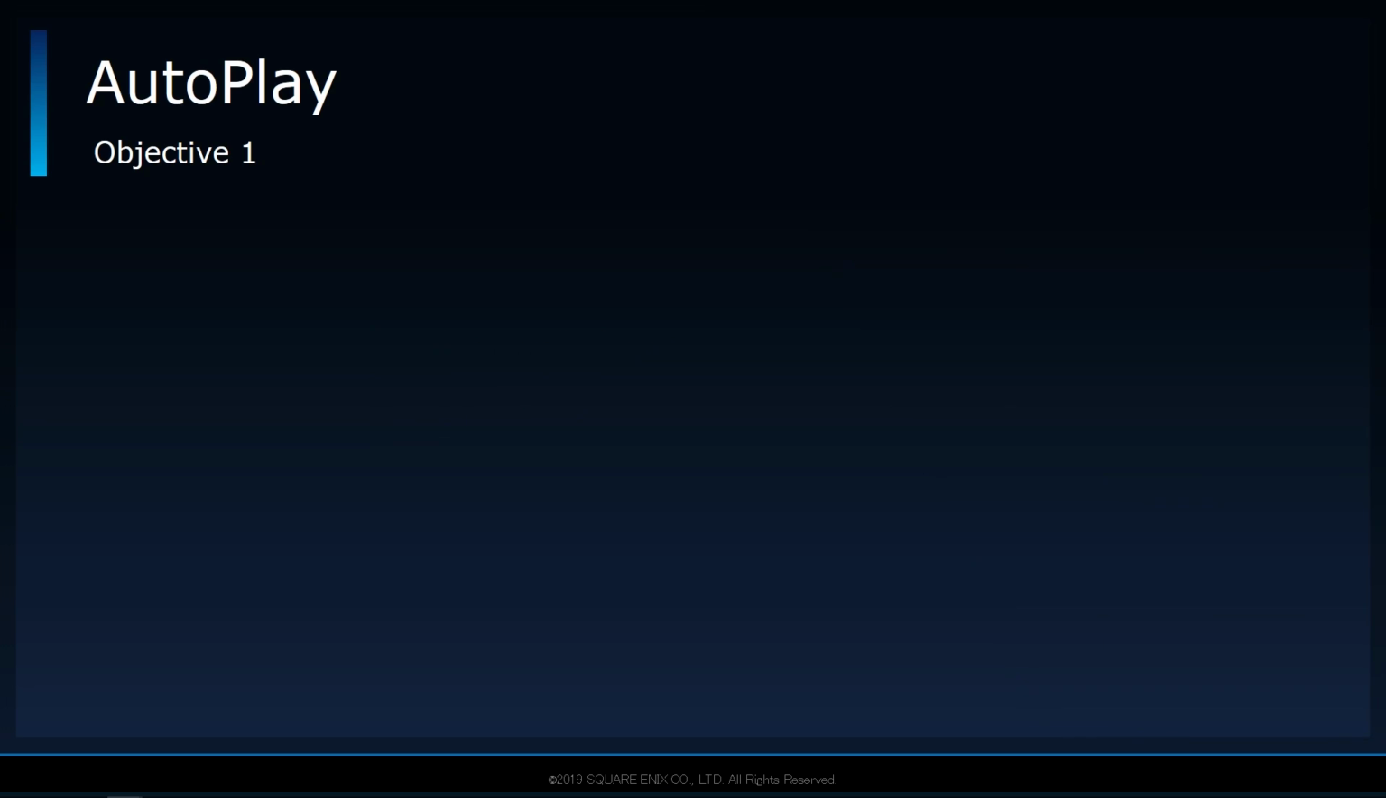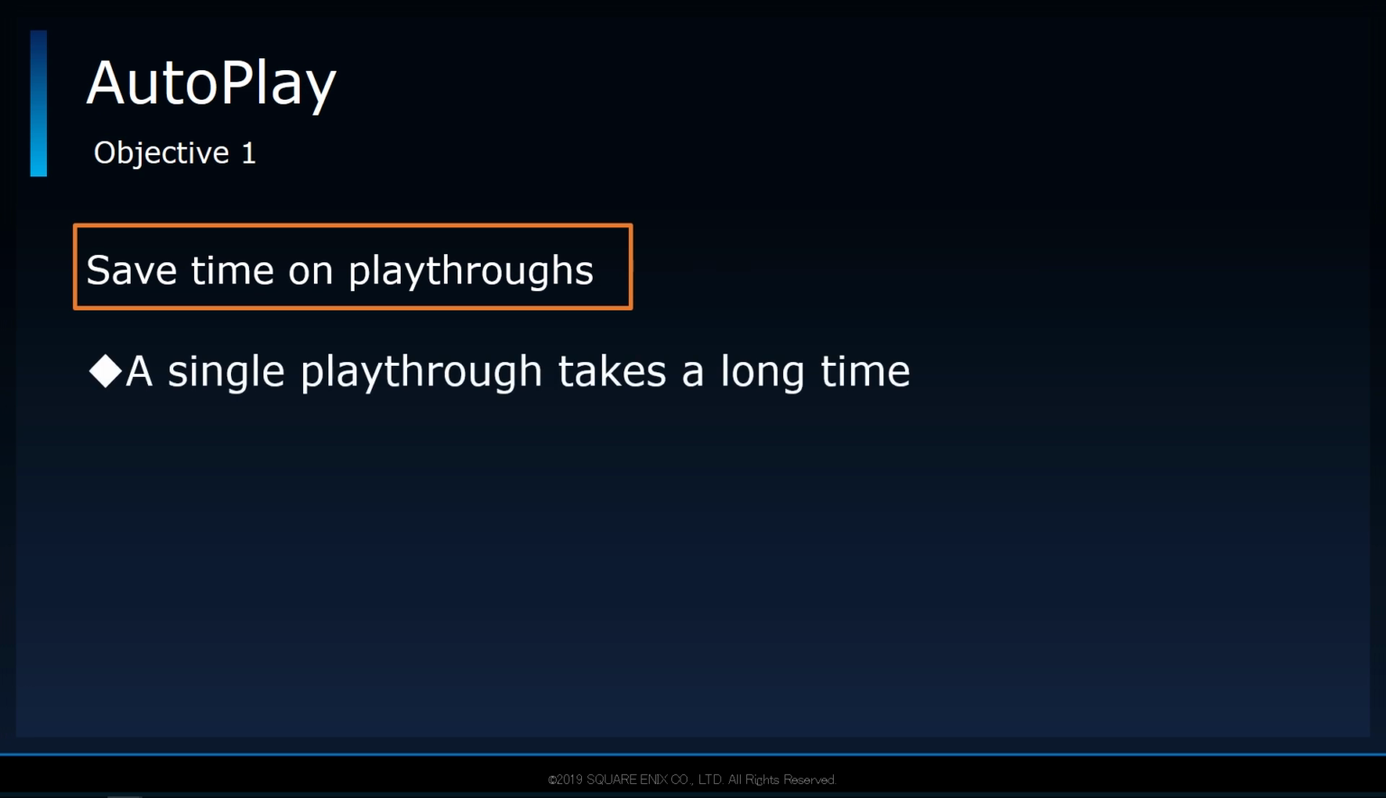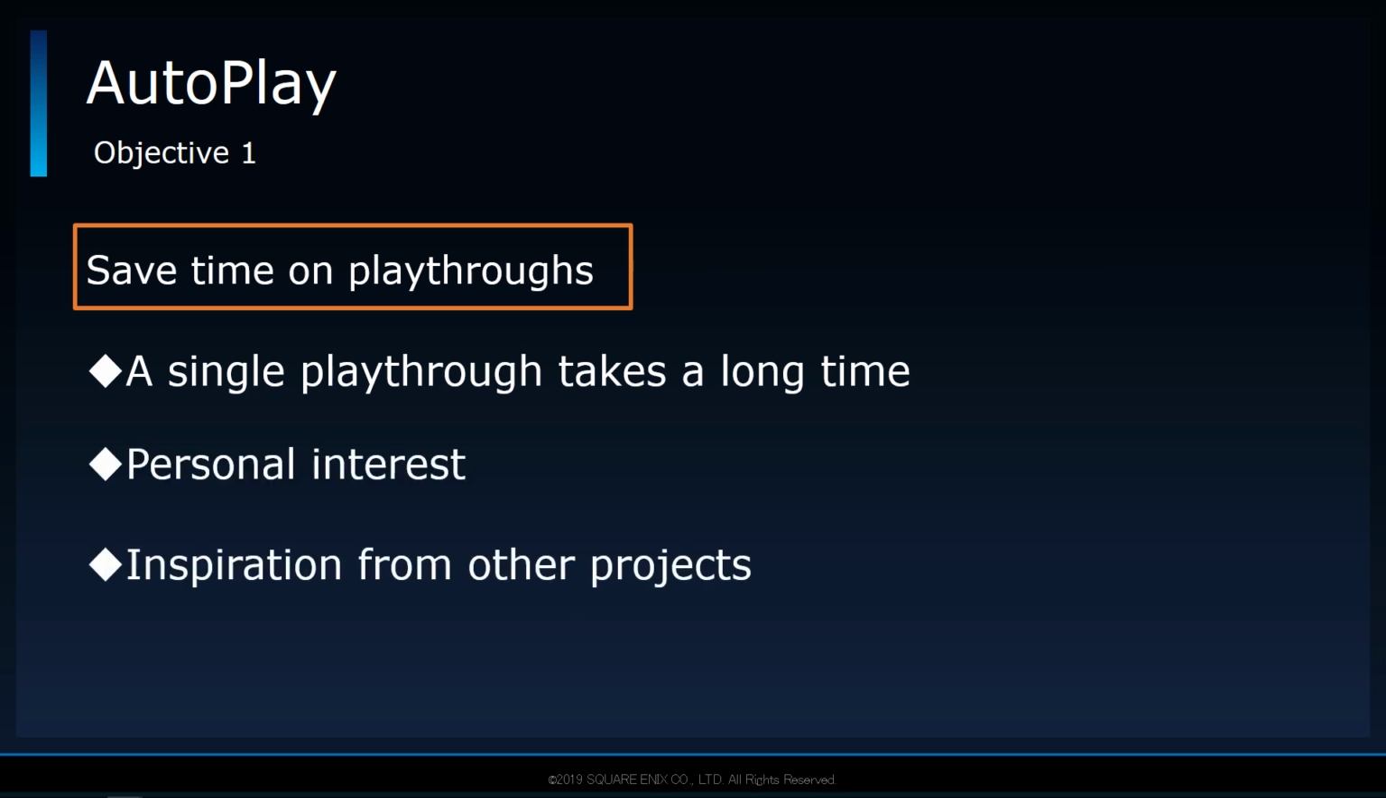So to start off, one of autoplay's objectives is to save time on playthroughs. That is simply because, due to the scope of this project, a single playthrough is very time-consuming. Towards the end of development, a single run typically took over 10 hours. This seemed like a huge waste and an inefficient use of time, especially when key developers were involved. Admittedly, I also have my own personal interest in such a system since the time I was in America. And as mentioned earlier, I was also inspired by other titles that implemented similar systems.